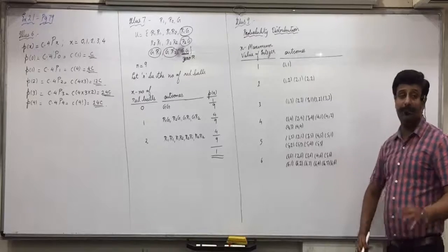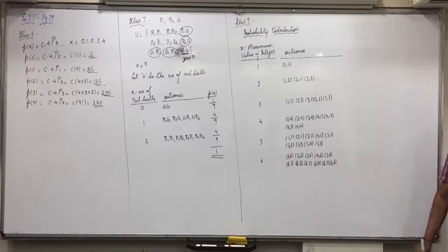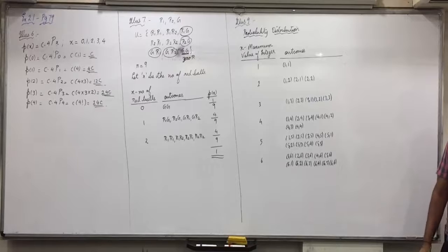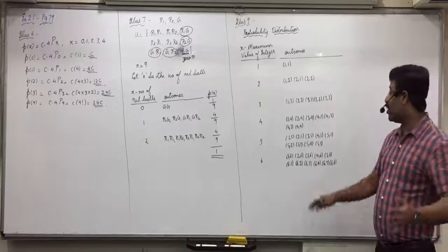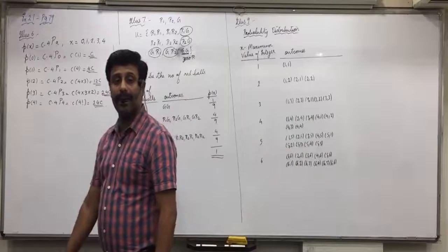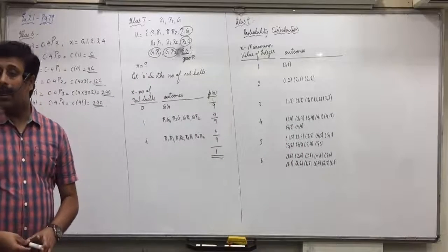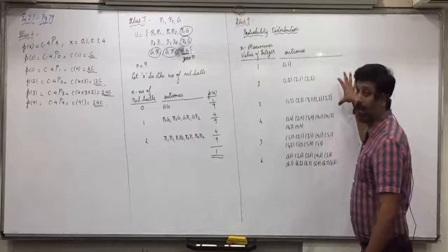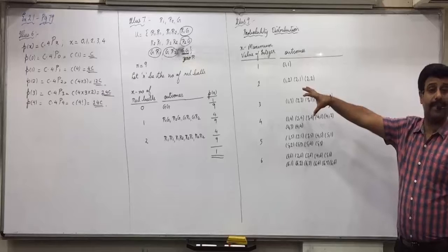Did you understand the question? If the maximum integer should be 1, then only 1, 1. If the maximum integer should be 2, then 1, 2, 2, 1 and 2, 2. Means 2 should come in that. Maximum integer 3 means 3 should come in that. So which outcomes have 3? And more than 3 should not come. So in the row of 3, 3, 4 cannot be taken because the maximum integer is 3. Did everyone understand this? Anyone who did not understand the outcomes in favor of x? Anyone who did not understand the outcomes associated with x?